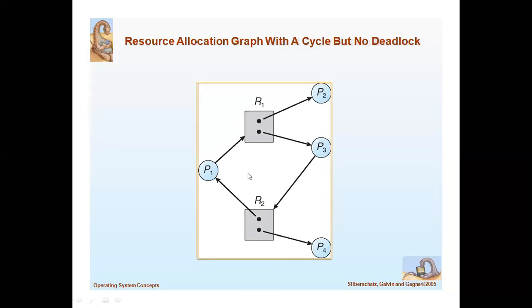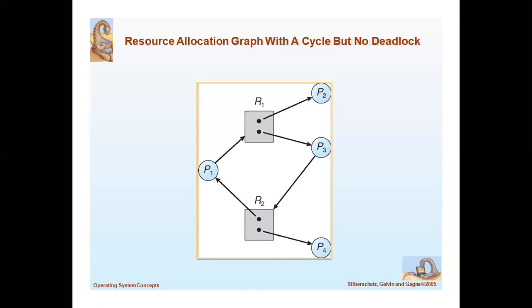Already I told you the definition: if there is a cycle in a resource allocation graph, deadlock may or may not occur. Here there is a cyclic form, but deadlock will not occur.